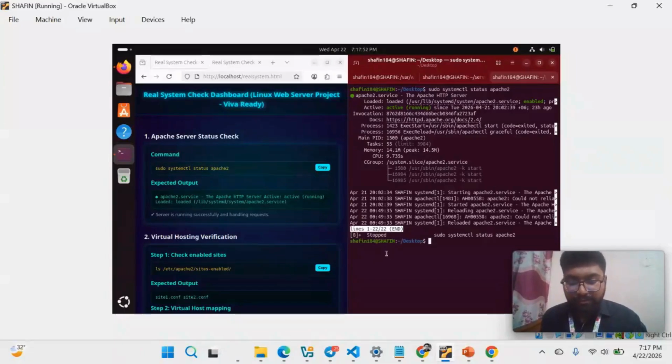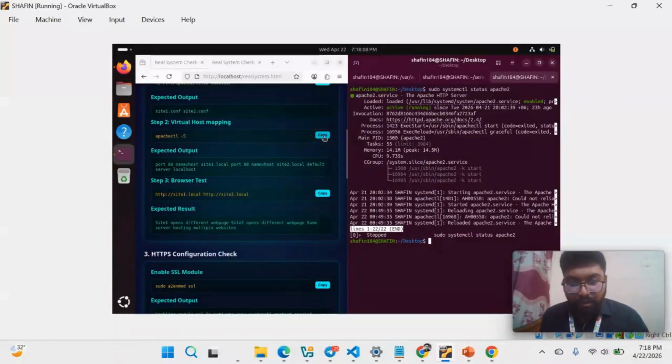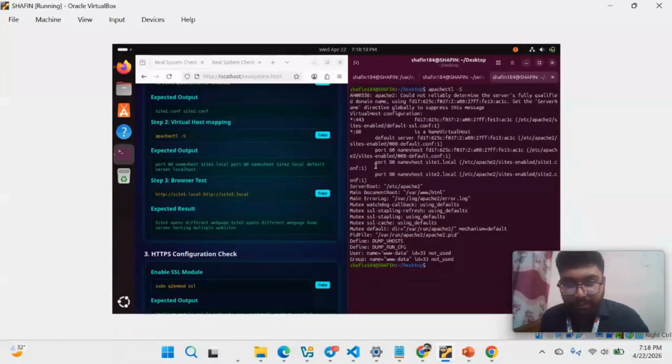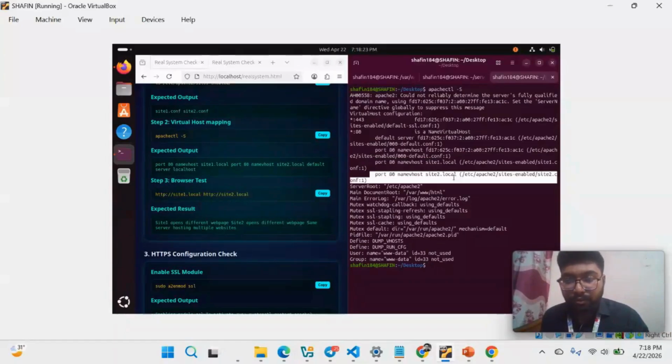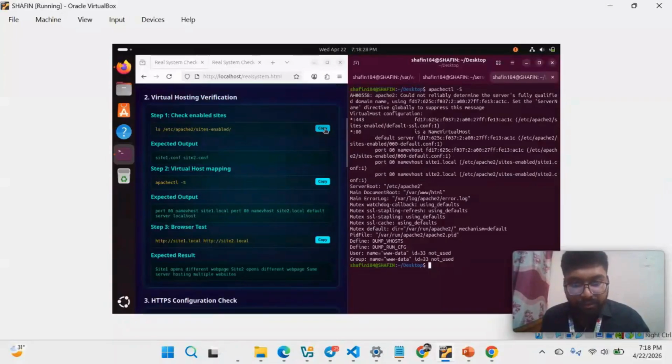Now I'd like to go to the next feature, which is virtual hosting. We know that for virtual hosting we have to set more than one site to this server. So for checking virtual hosting, at first we have to copy this command from the site. Before that we clear it and paste the command to check the virtual hosting updates. Here we can see that port 80 is used by site1.local and port 80 is also used by site2.local. I can also check with another command, which is this one.